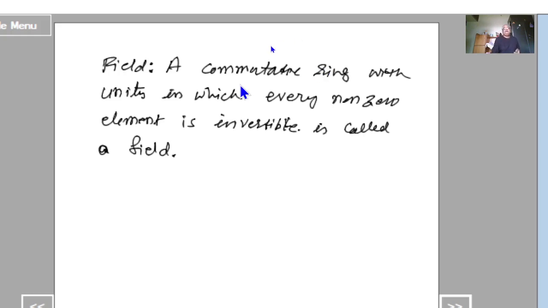So a field is nothing but a ring. First of all, it is a ring, and it is a commutative ring, and it is with unity, and in addition to these two, every non-zero element is invertible. Suppose A is an element not equal to 0, then the inverse of A exists, for all A not equal to 0 belonging to the ring. Then we say that it is a field.